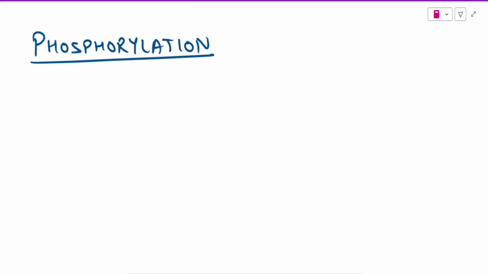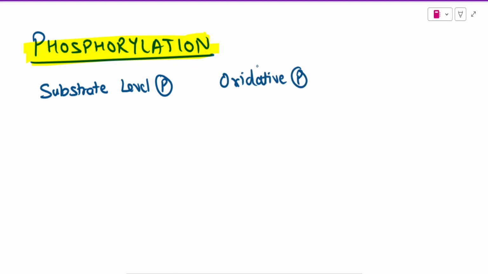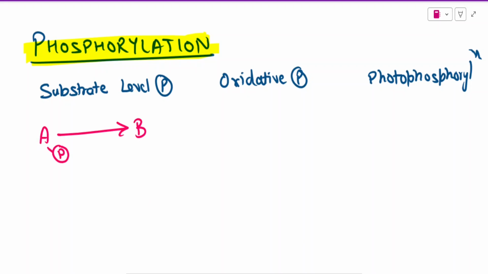Let's talk about another terminology regarding phosphorylation. There is substrate level phosphorylation, there is oxidative phosphorylation, and there is photophosphorylation. In case of substrate level phosphorylation, it is the substrate which is donating the phosphate. For example, the substrate is donating phosphate to ADP and this ADP is converting into ATP. So we can get energy. This is what we call substrate level phosphorylation.